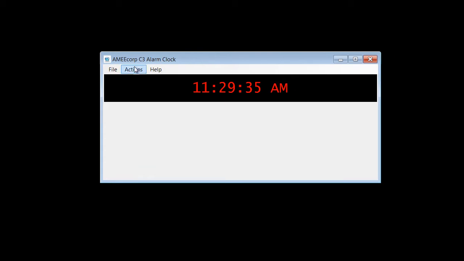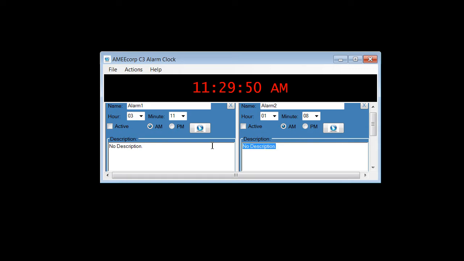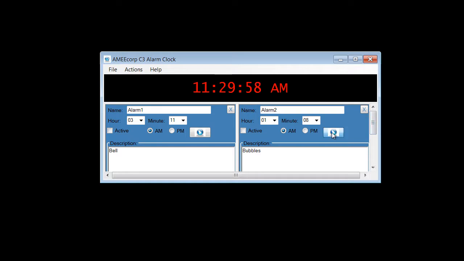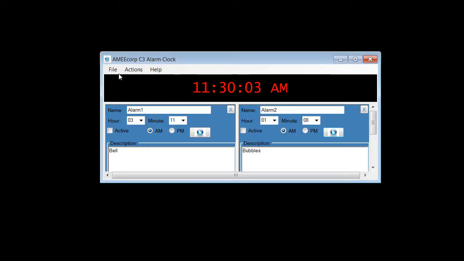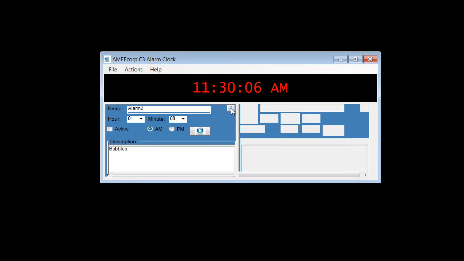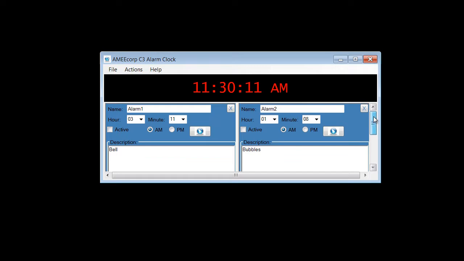Okay, so this is the actual alarm clock. We're going to start by adding a few alarms. I'm going to customize them. Okay, we'll go grab our own custom sound. And then we're going to save it. And close all that, and then we're going to open it. Open our default save, and then everything's now back.